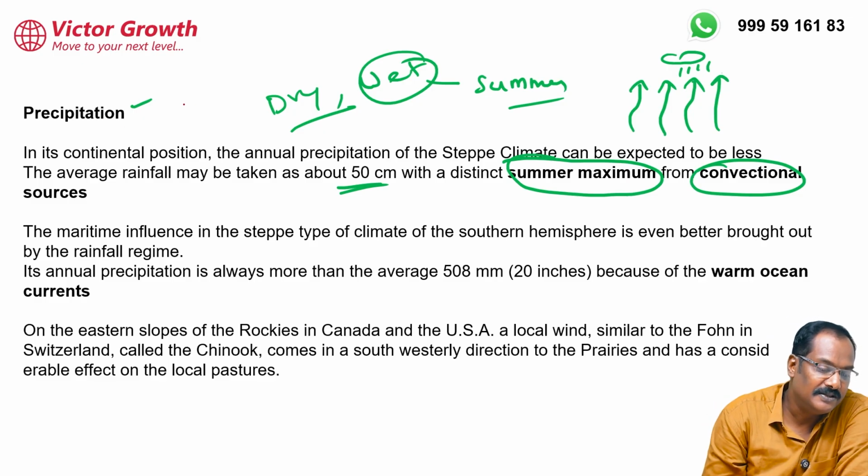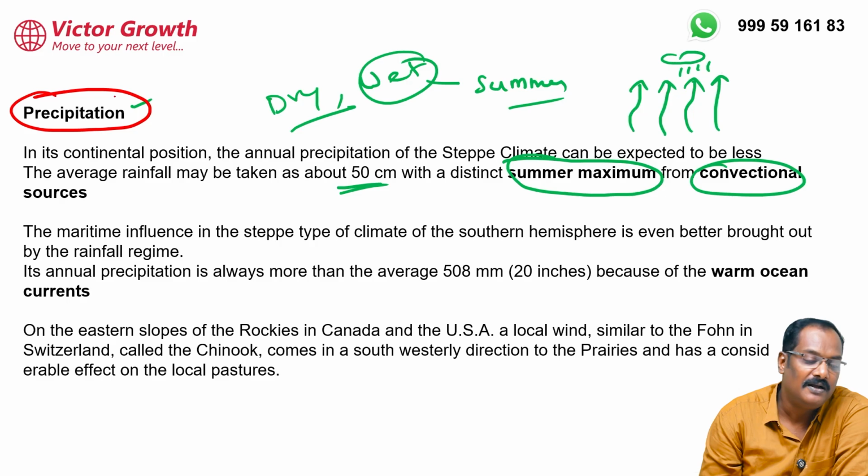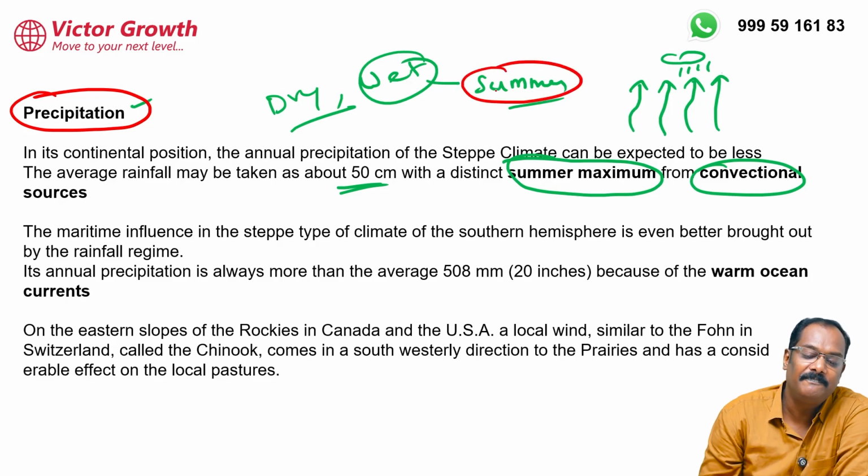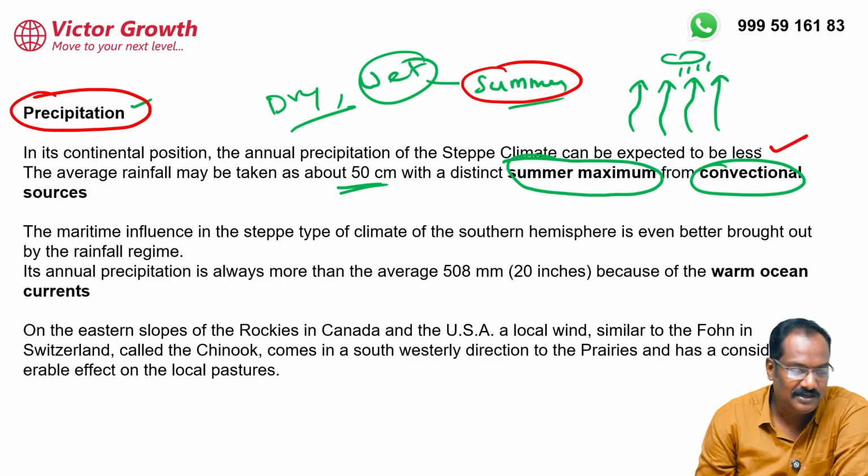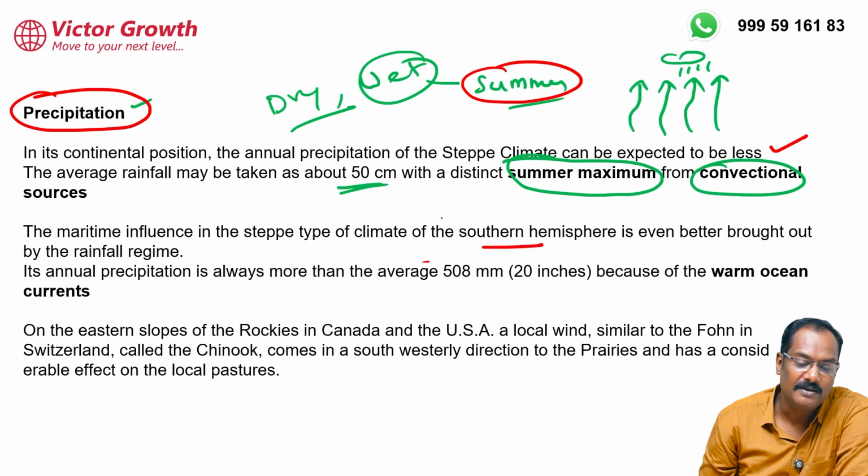So this climate has precipitation, that means rainfall, mainly in summer, and that too in a convectional form. Whereas in the southern hemisphere they have more rainfall. They have a little bit extra rainfall because of the influence of warm ocean current, I already told you. This point is very important and unique. Please write this down again.